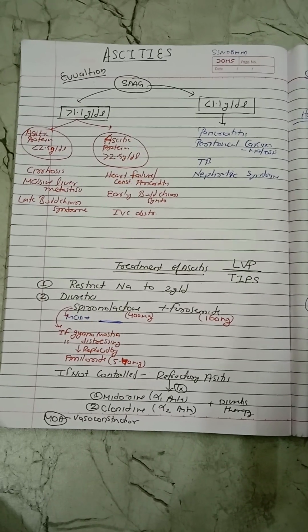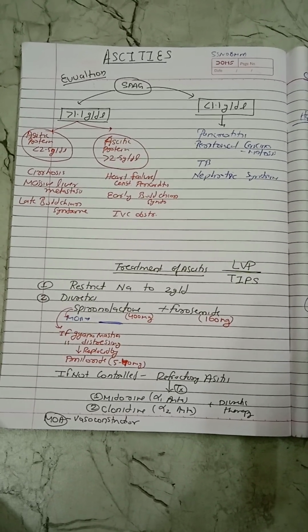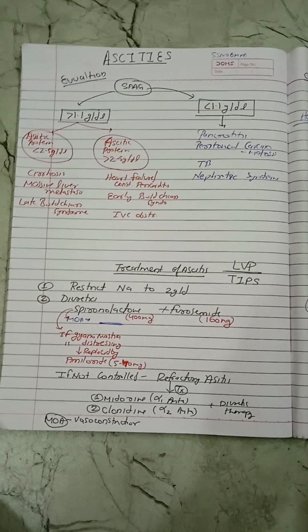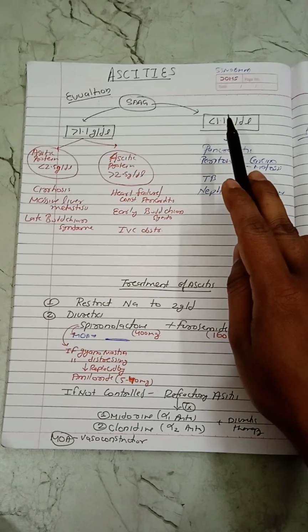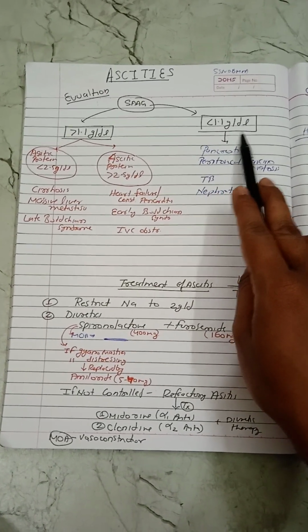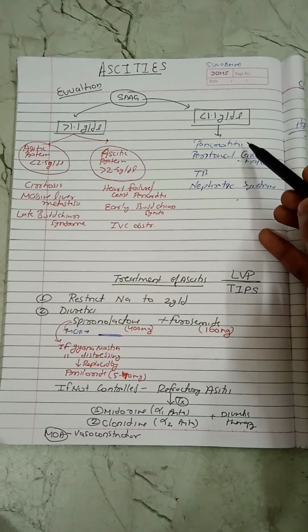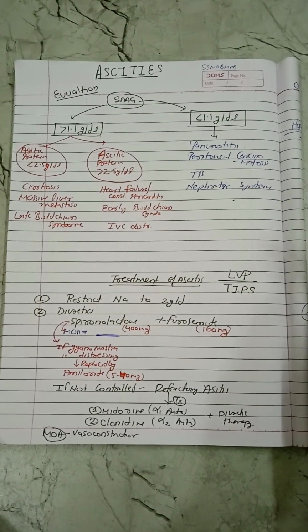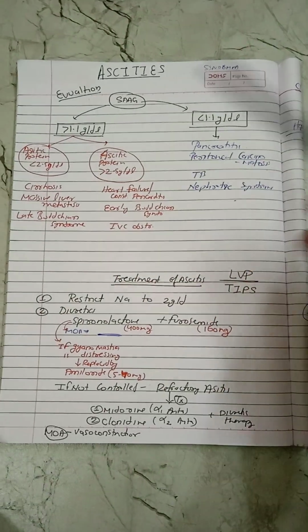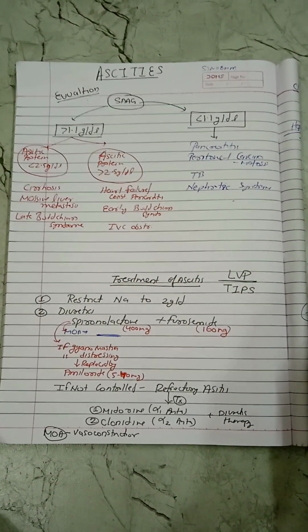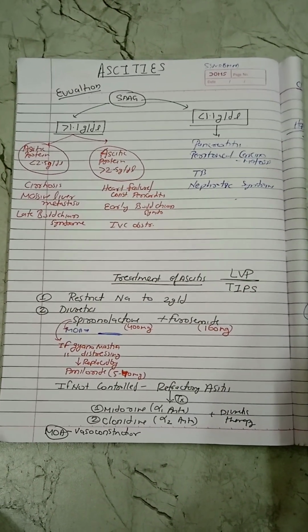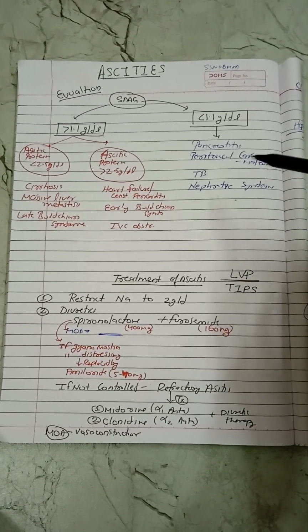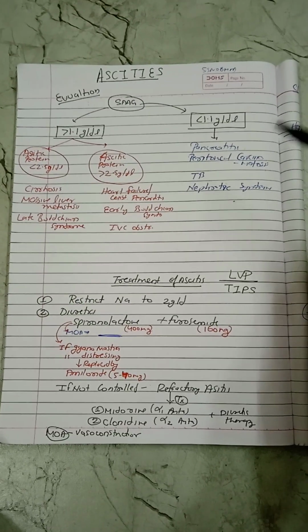Serum ascites albumin gradient is calculated by ascitic albumin minus serum albumin. If the value is less than 1.1 gram per deciliter, then the causes of ascites will be pancreatitis, peritoneal carcinomatosis, tuberculosis, or nephrotic syndrome. But if the SAG value is more than 1.1 gram per deciliter, then we can see ascitic protein, whether it is less than 2.5 or more than 2.5 gram per deciliter.